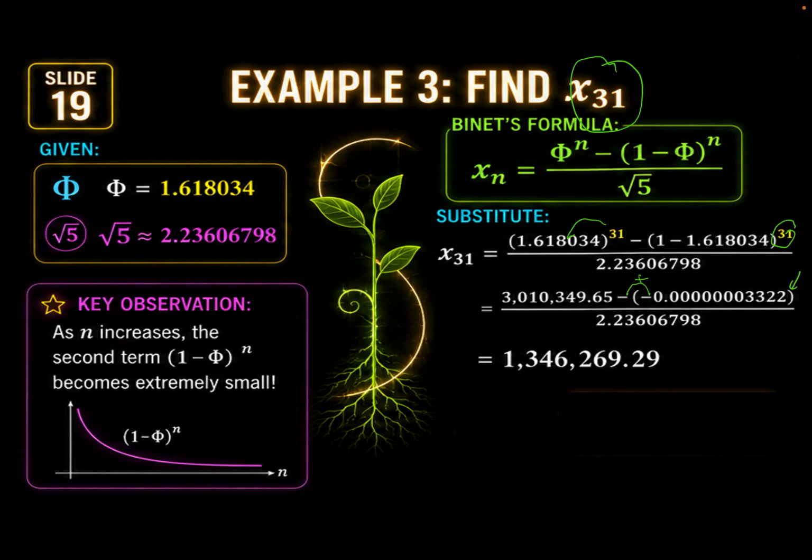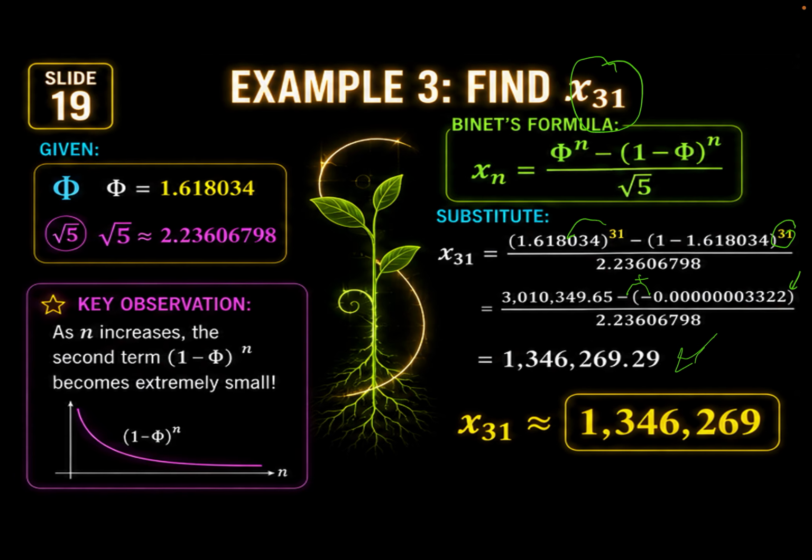Tapos divide mo sa 2.23606798. The answer must be 1,346,269.29. So, the 31st term is approximately 1,346,269. Okay? Again, kulang pa to eh.